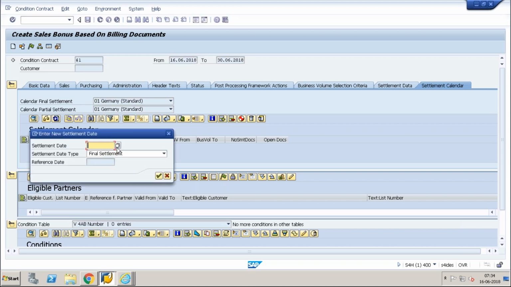The settlement calendar is an integral process. Within the CCM, we have condition contract maintenance and settlement maintenance. So we have to see the settlement document type also, like how we have a condition contract type. This also I will show you in the configuration.